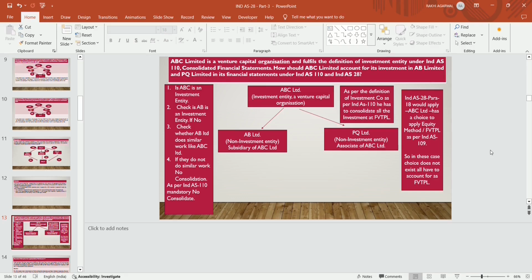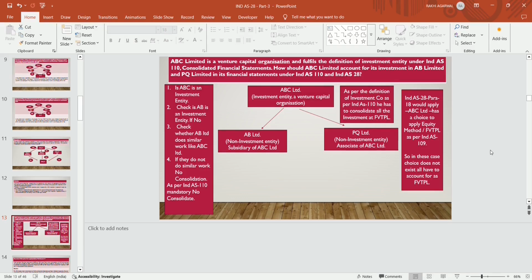It has a subsidiary, that is AB Limited. AB Limited is a non-investment entity, and PQ Limited is also a non-investment entity, an associate of ABC Limited. For a subsidiary, they apply Ind AS 110 if they fulfill the definition of an investment entity as per Ind AS 110. If ABC Limited is an investment entity, then we have to check whether its subsidiary is also an investment entity, and whether AB Limited, the subsidiary of ABC Limited, has the same line of business as ABC Limited. Whatever ABC Limited does, the same business is done by AB Limited also.